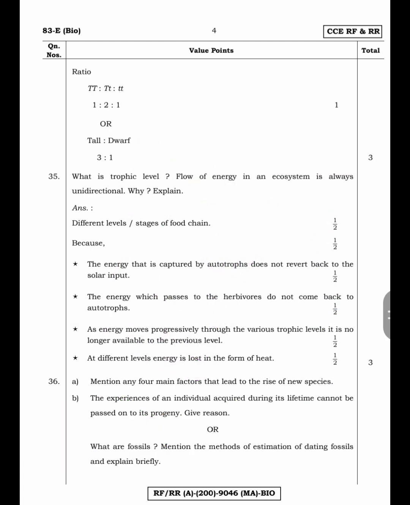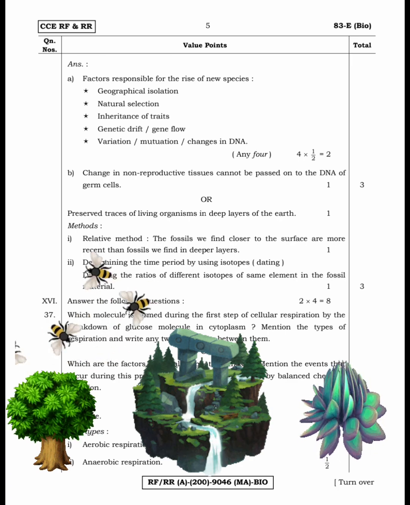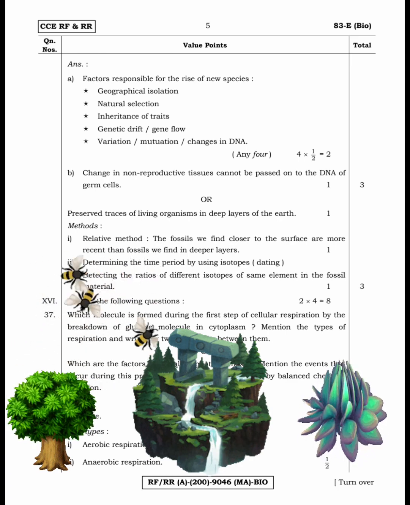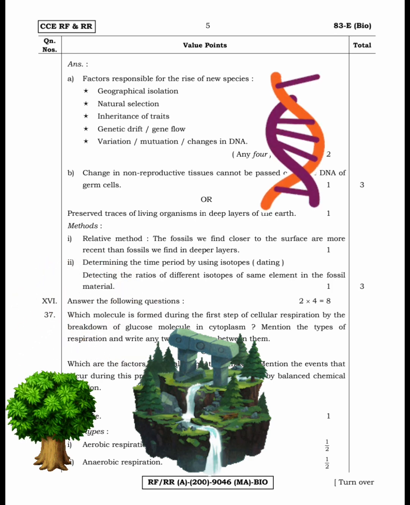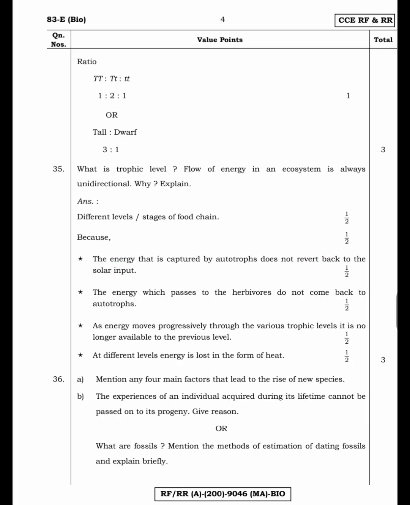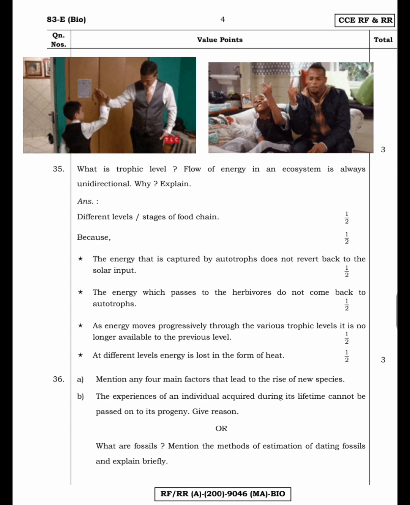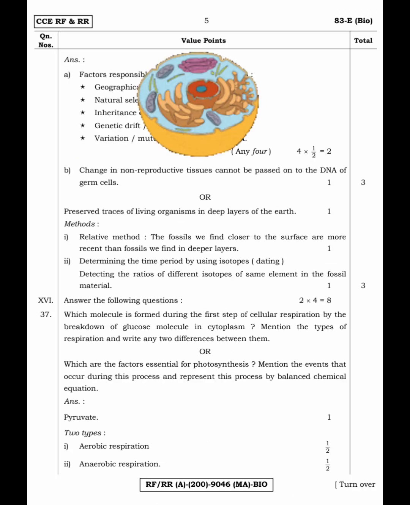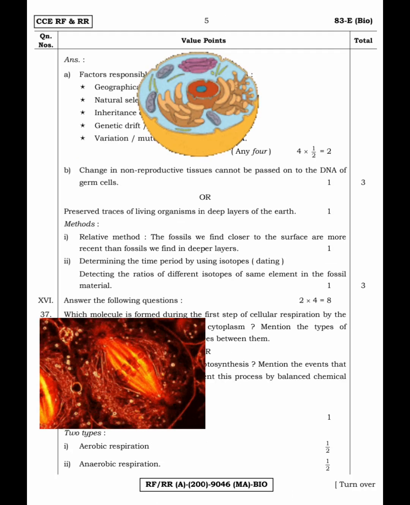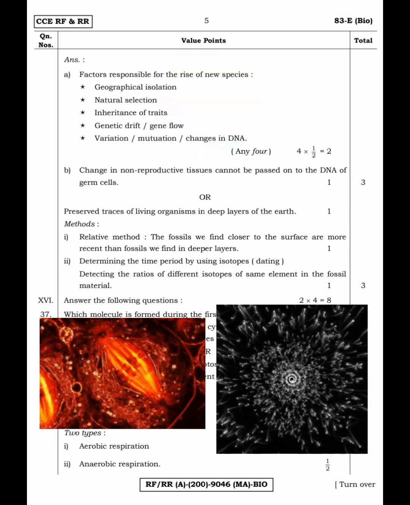36th question. Mention any 4 main factors that lead to the rise of new species. Factors responsible for the rise of new species are: first, geographical isolation; second, natural selection; third, inheritance of traits; fourth, genetic drift or gene flow; fifth, variation or mutation or changes in DNA. 36th question B. The experiences of an individual acquired during its lifetime cannot be passed on to its progeny. Give reason. Changes in non-reproductive tissues cannot be passed on to the DNA of germ cells. Only changes in reproductive tissues can be passed on to the DNA of germ cells.